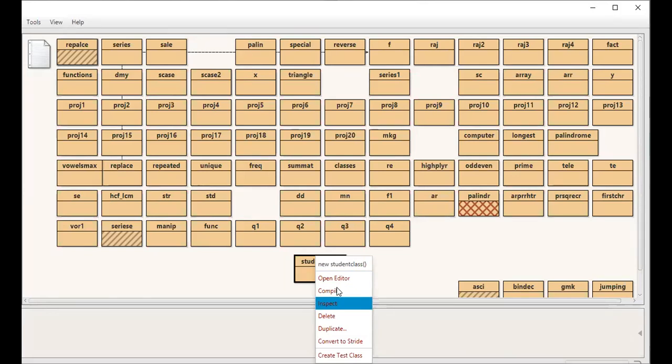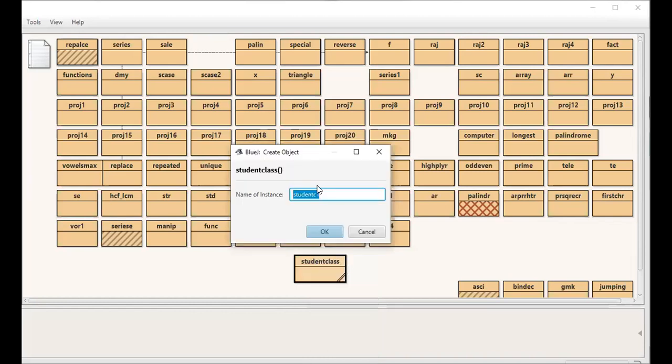So what I must do is create an object for the class first. How to create an object? You can click on new Student. When you click on this, you get a box. You can even create an object here. For example, I want to create an object, namely Chris.